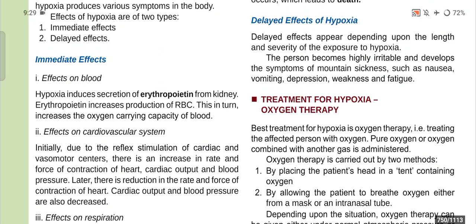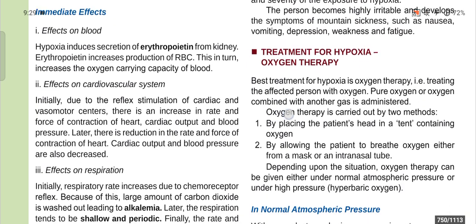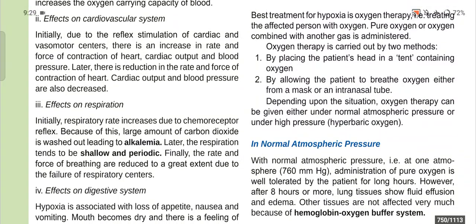Later, there is a reduction in the rate and force of contraction of heart, and cardiac output and the blood pressure are also decreased. And effects on respiration. Initially, respiratory rate increases due to chemoreceptor reflex. Because of this, a large amount of carbon dioxide is washed out, leading to alkalemia.